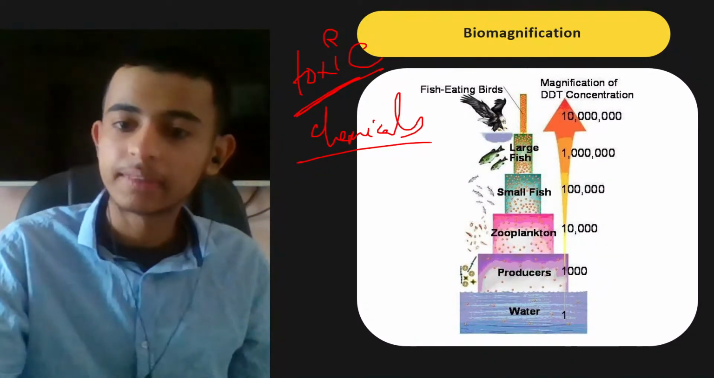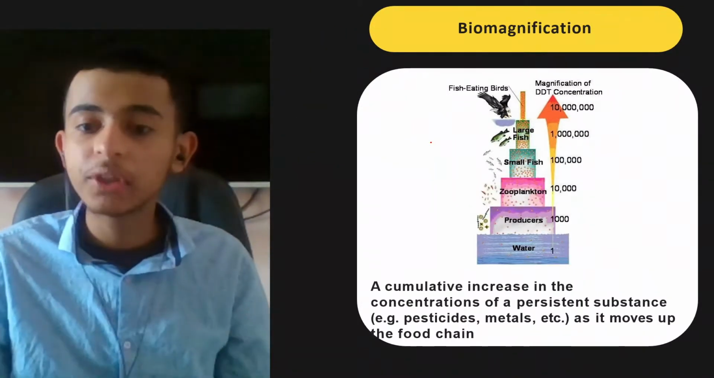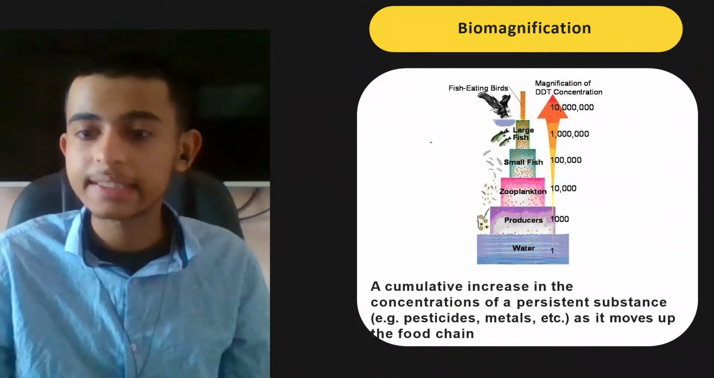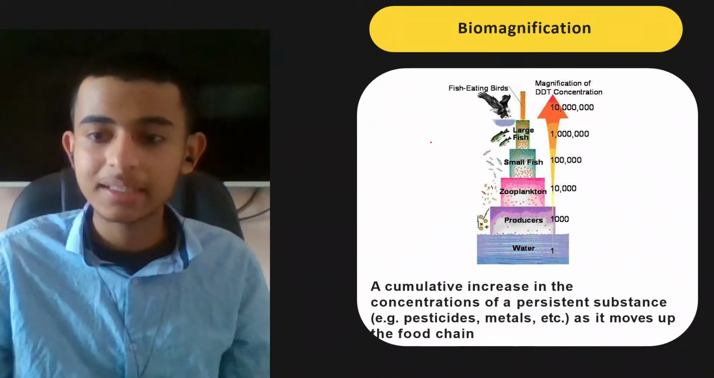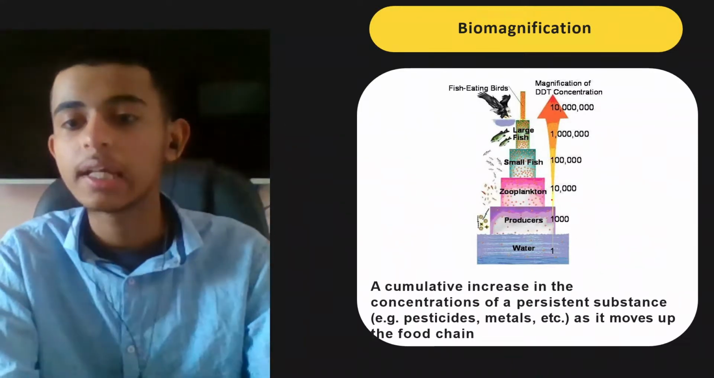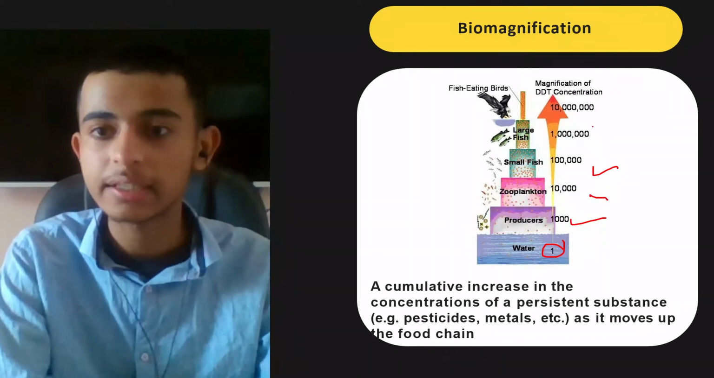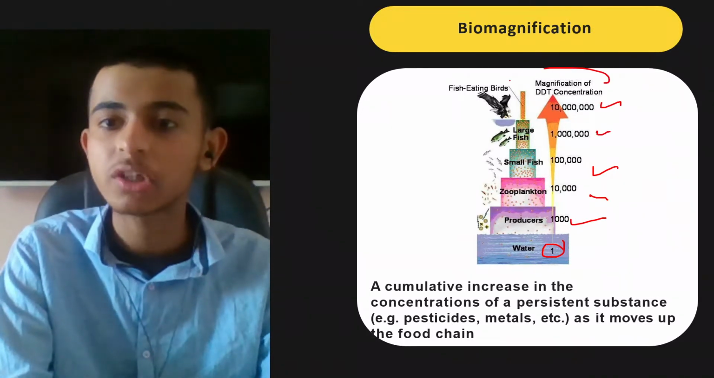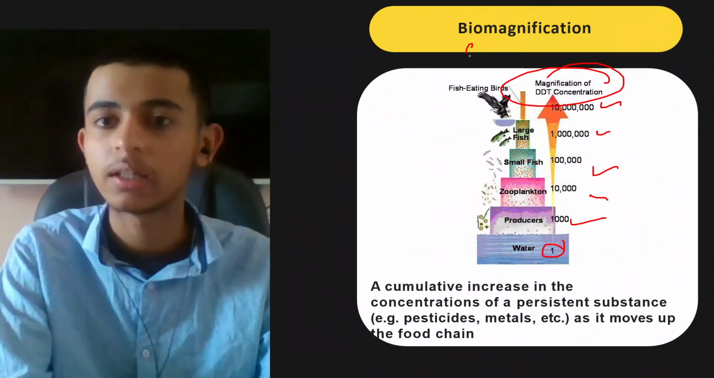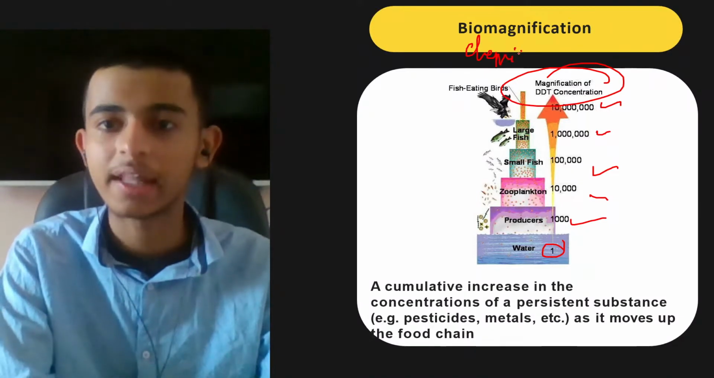Okay. Done. Biomagnification: a cumulative increase in the concentrations of a persistent substance, like a pesticide or metal, as it moves up the food chain. Right now, here it was 1,000, 10,000, 100,000, 1,000,000, 10,000,000. Magnification of DDT concentration. It's a chemical. Chemicals or metals or whatever.